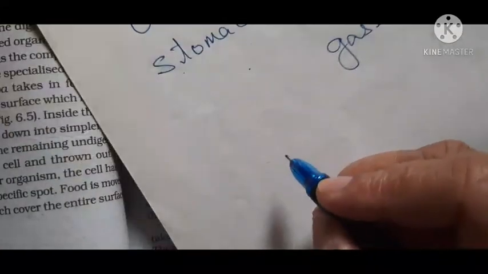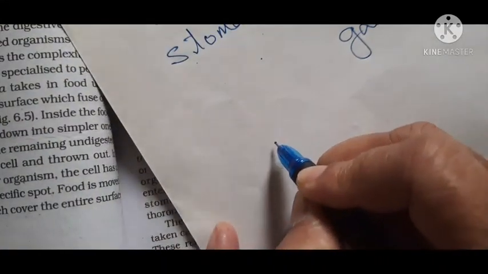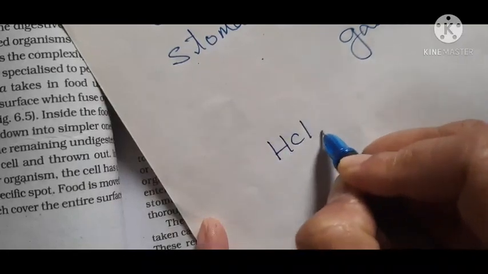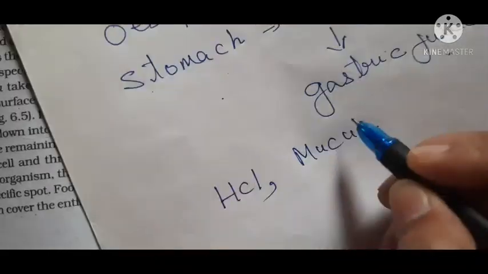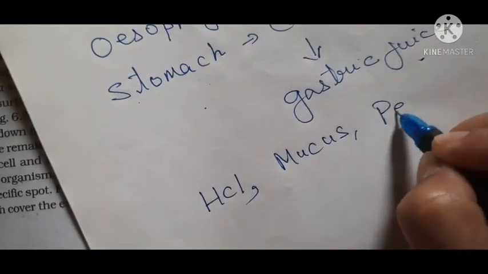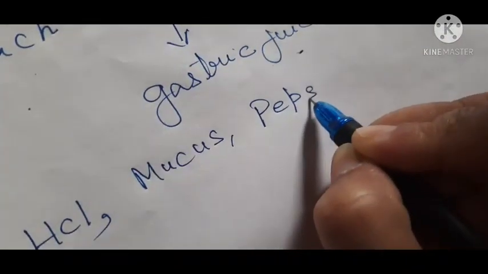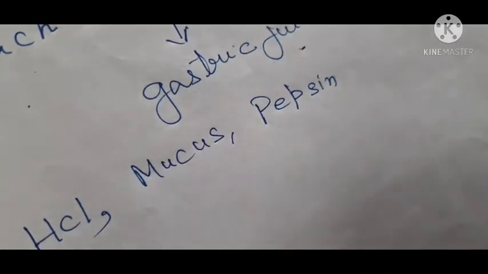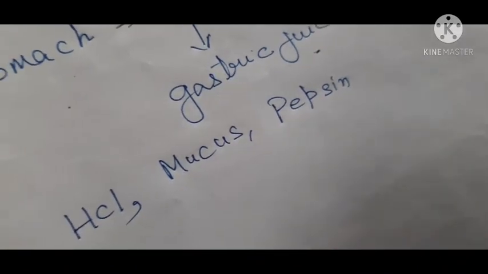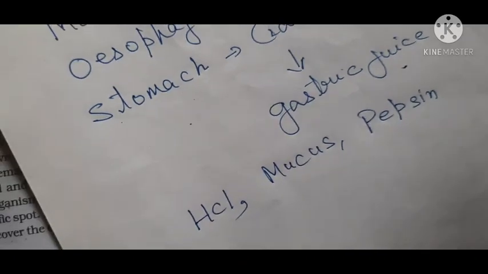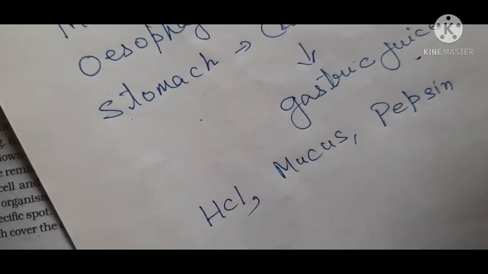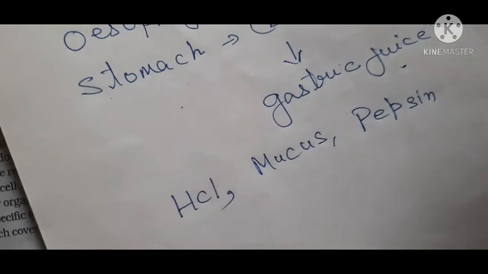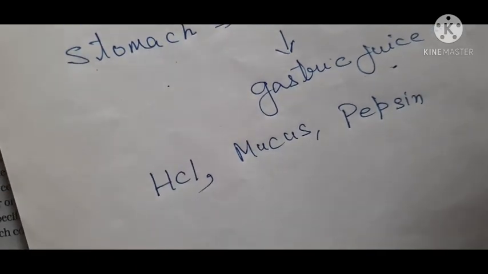What is gastric juice? Gastric juice has hydrochloric acid, it has mucus, and it has an enzyme called pepsin. Now students, my question to all the students: the digestion of which nutrient takes place in the stomach? Just send me the answer through WhatsApp.